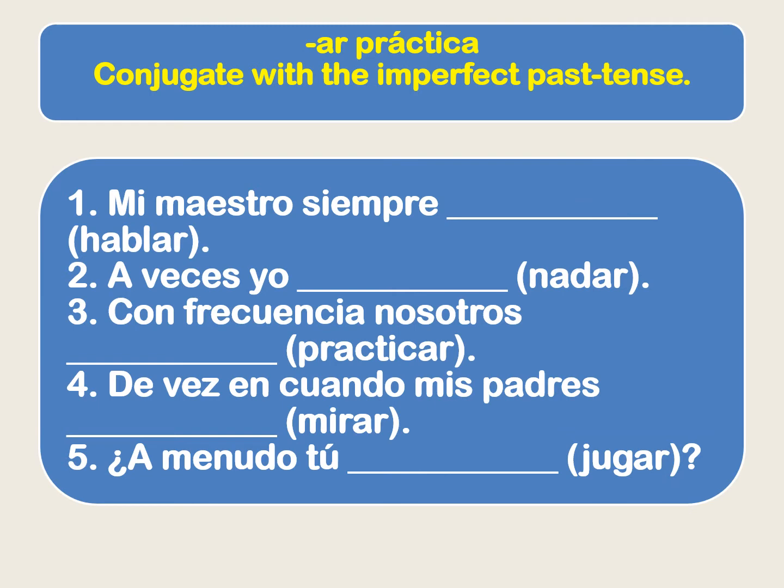Alright, let's take a moment to do some practice then. So you can just pause the video, and in just a moment I'm going to give you the answers here. Number one, my teacher always spoke. Number two, sometimes I swam. Number three, frequently we practiced. Number four, from time to time my parents watched. And number five, did you play often?